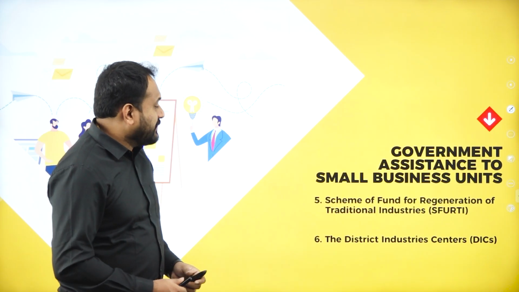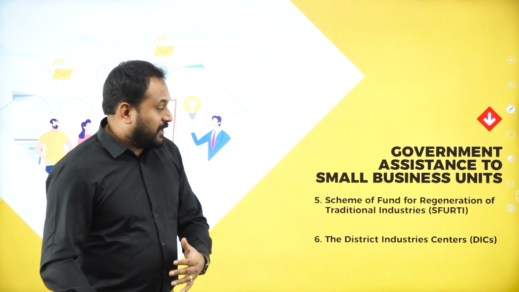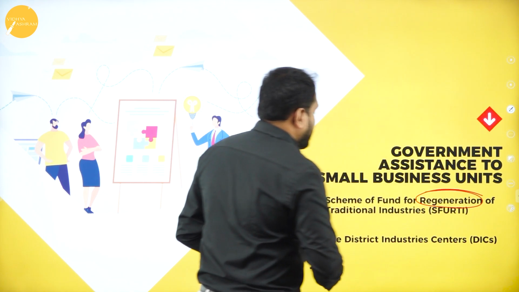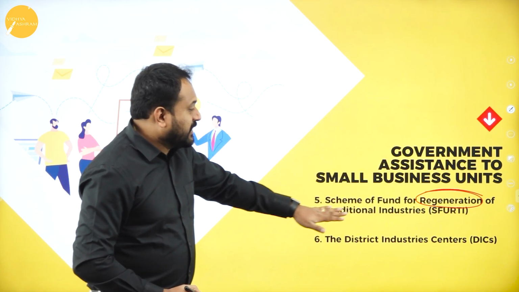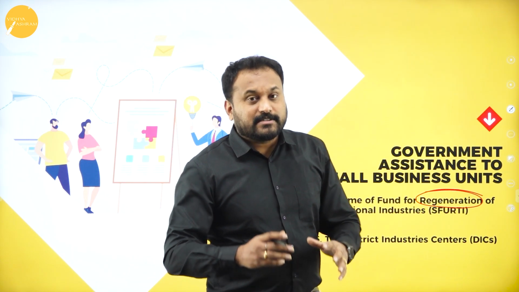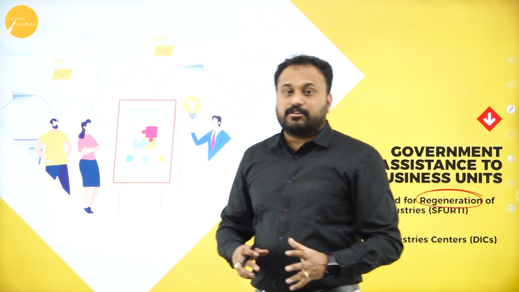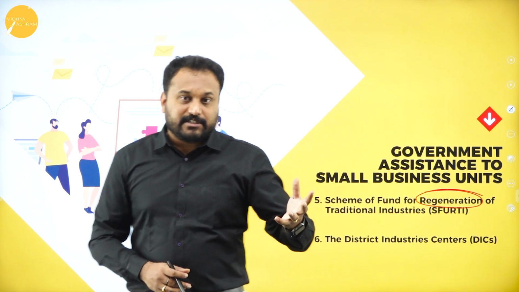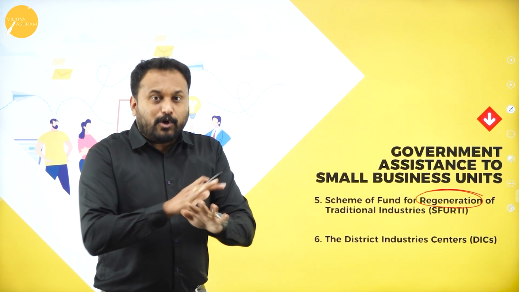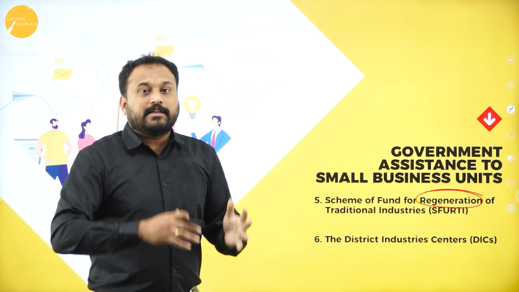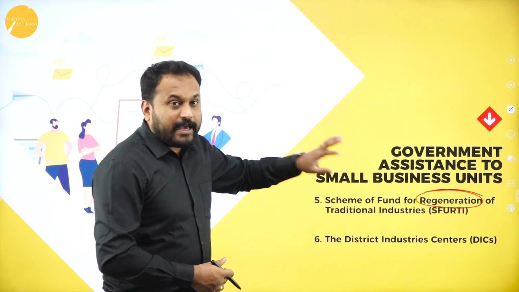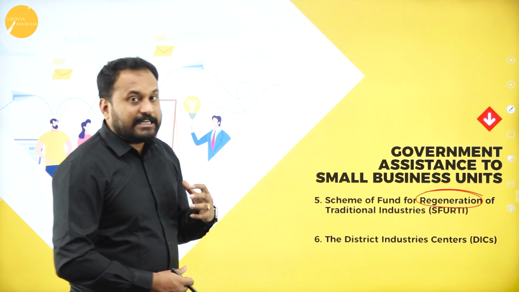The next one we have is the scheme of fund for regeneration. Please understand the word here, regeneration of traditional industries. I told you in the beginning of this class that traditional industries are also called what? Cottage industries. So this is again regeneration. Earlier what used to happen, they were closed completely. Now they want that cottage industry to actually start. So that is what the scheme and the funding is done for the traditional industry.